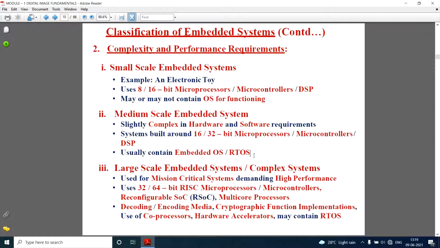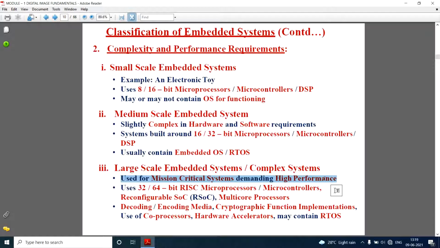Then we have large scale embedded systems, also called complex systems. Normally these are used for mission critical systems demanding high performance. That means systems which are very critical in operation go for large scale embedded systems.